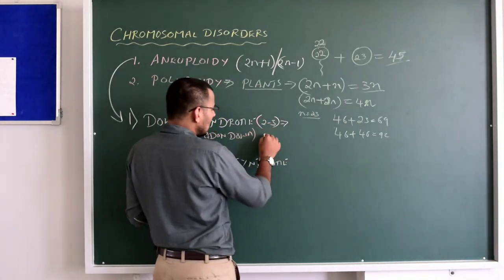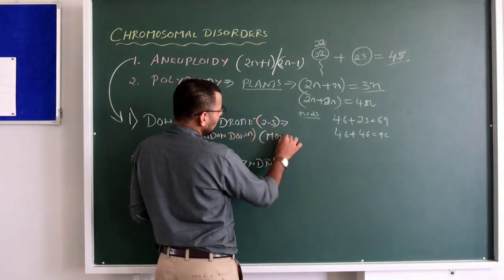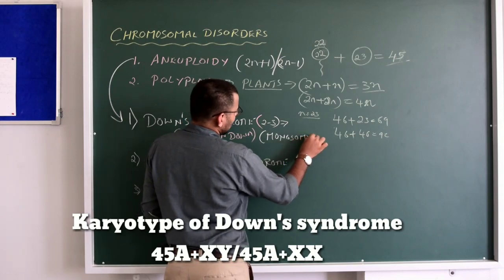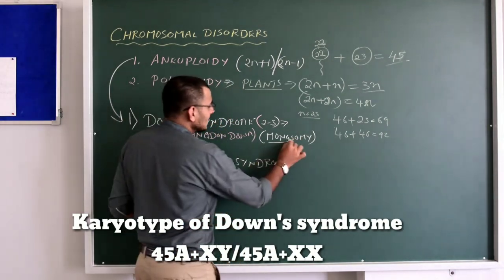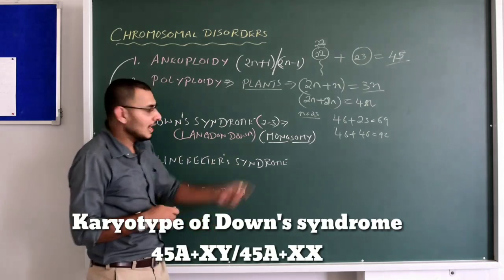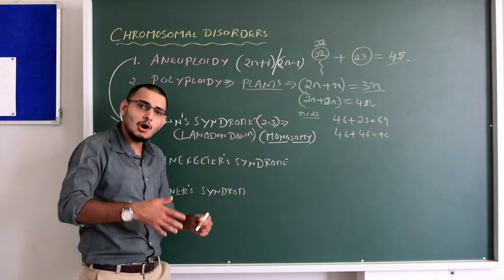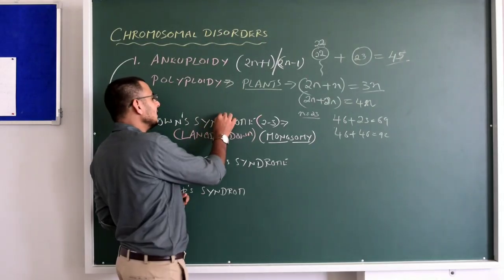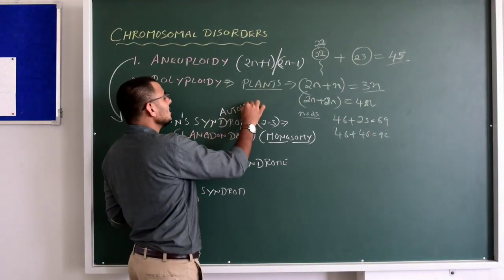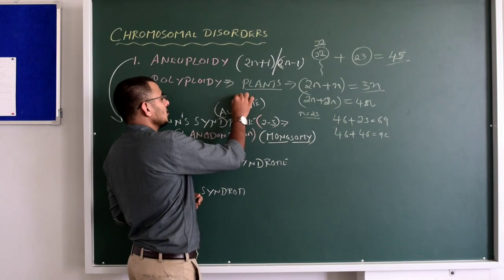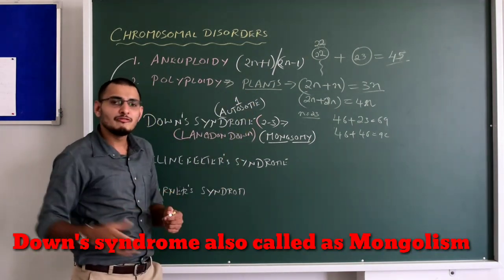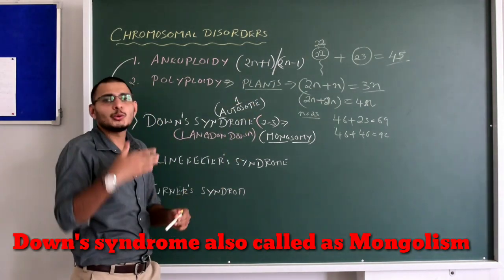It is also called monosomy. What is monosomy? Mono means single, somy means chromosome. It is the addition of a single chromosome. Particularly, monosomy could be allosome or it could be autosome. But in Down syndrome, it is the increase of a single autosome. So one autosomal chromosome will add to the 21st chromosome.